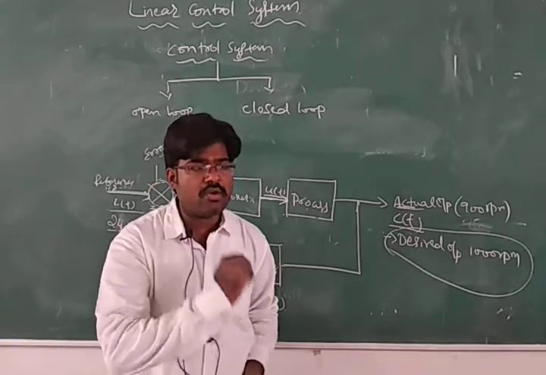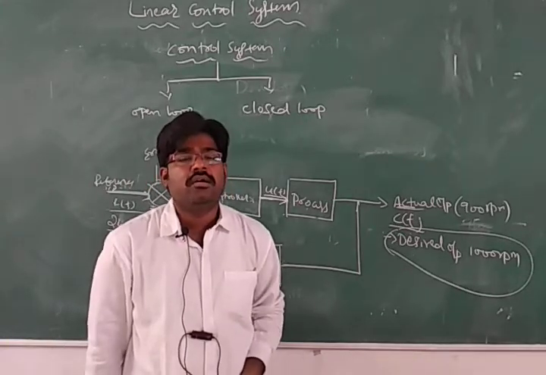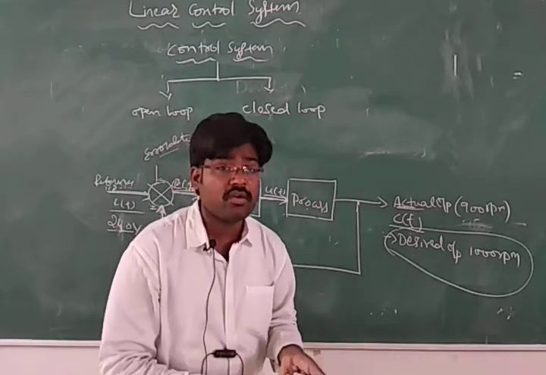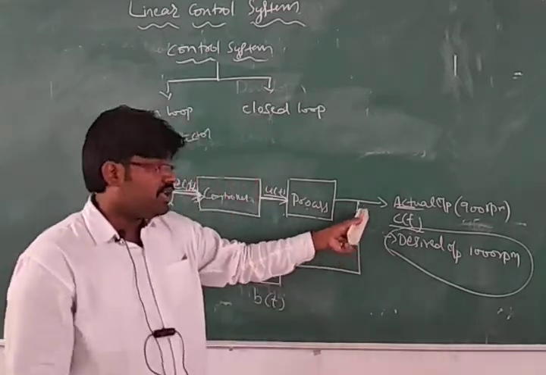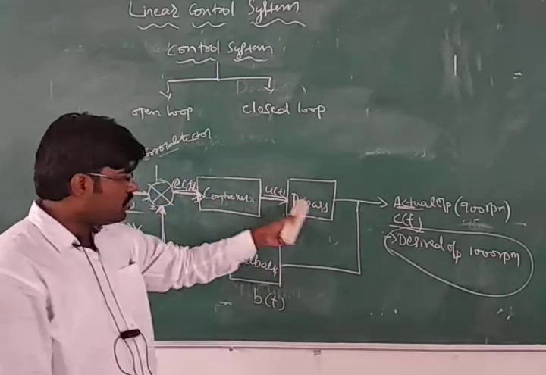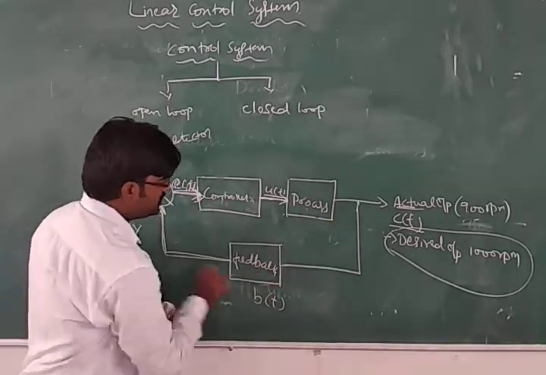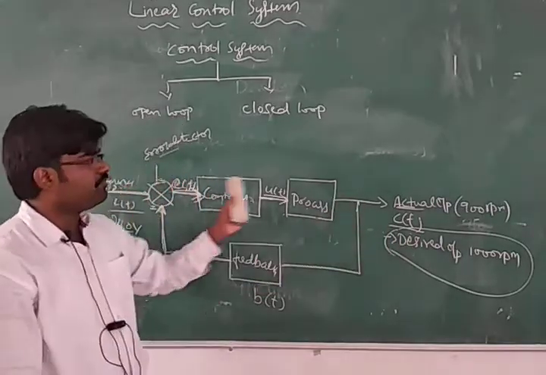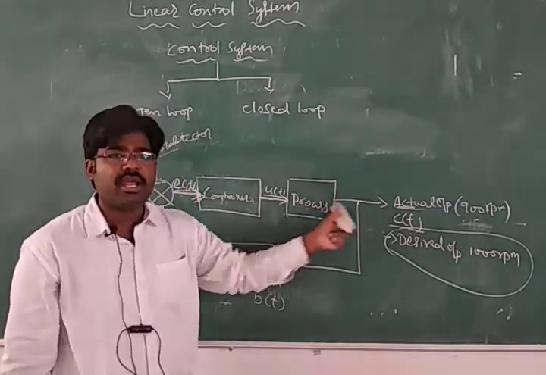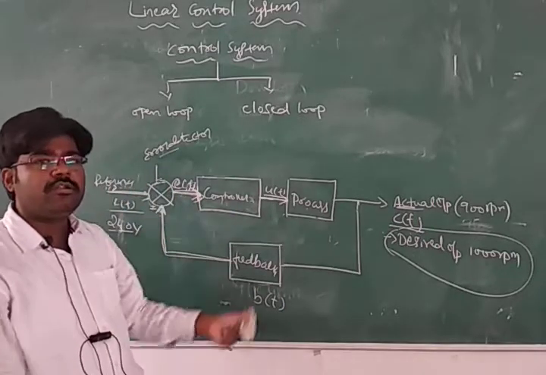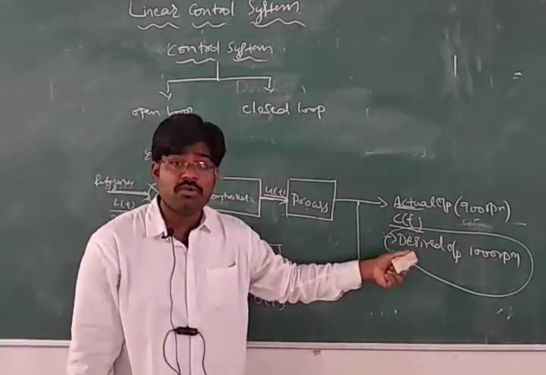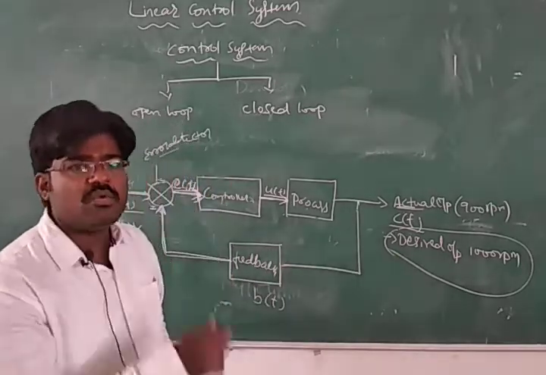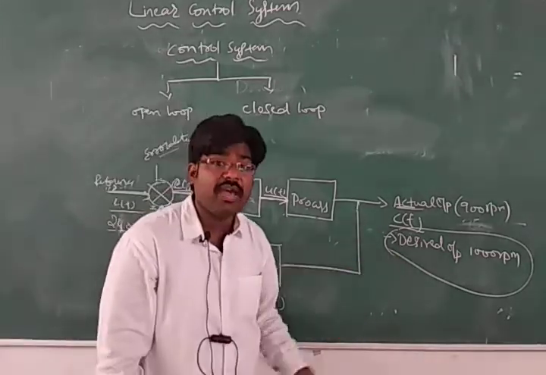A closed loop control system has advantages. First of all, it is more accurate, because it is a closed path. Till we get the desired output, this cycle will keep repeating. It will be sensing, then again comparing. This complete cycle will repeat till we get the exact, desired output. So that is why this is more accurate and more reliable.